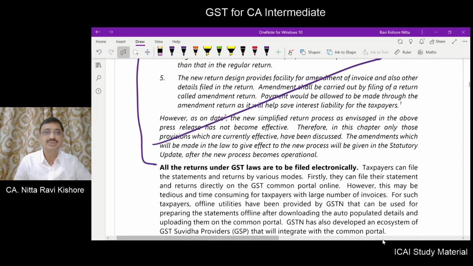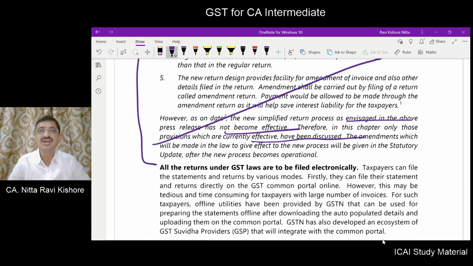What has been given is that the new simplified return process as envisaged above has not become effective. Therefore, in this chapter only those provisions which are currently effective have been discussed. Even on this date, 30th of September 2020, these provisions are not made effective. Okay.